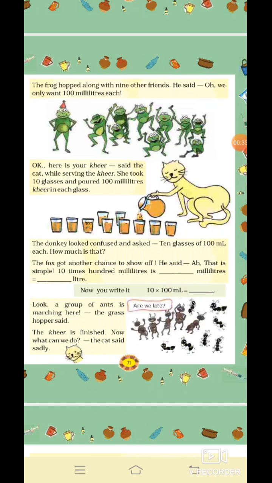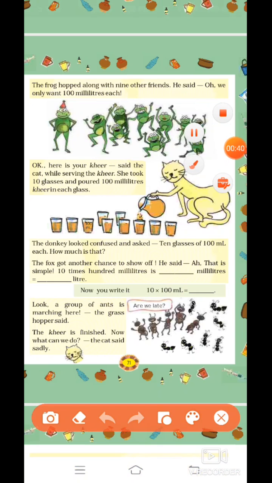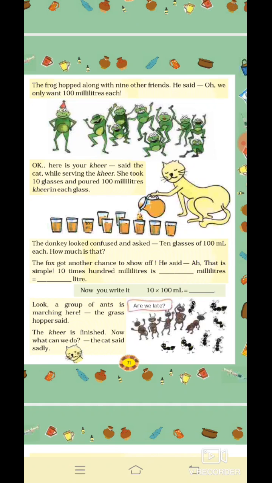Next, the donkey looked confused and asked, 10 glasses of 100 ml each. How much is that? Okay, so now the donkey is confused. 10 glasses of 100 ml each. How much is that? We have to find out. Now, 1 glass of milk will be of 100 liters. So, 10 glasses of milk will be 10 into 100, which will be 1000 liter. So, how much is that? It is 1000 liter.